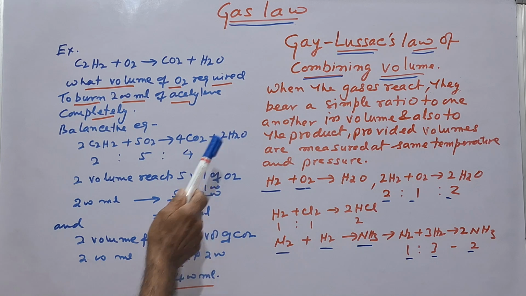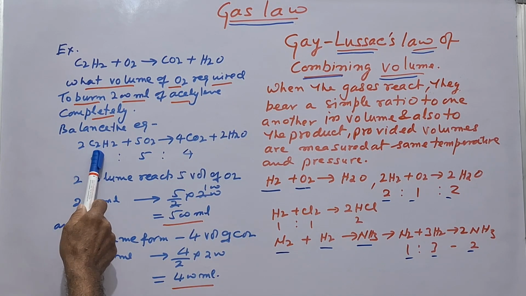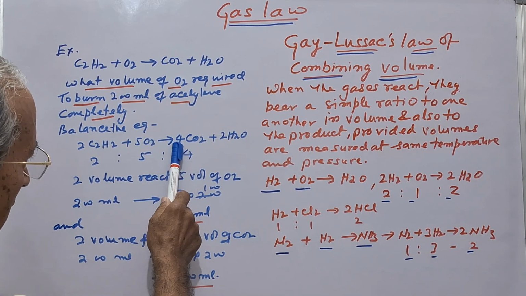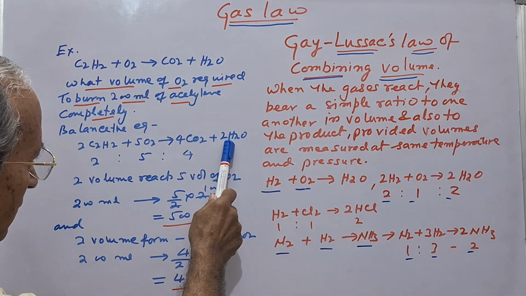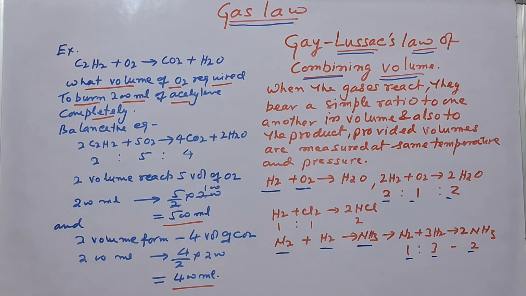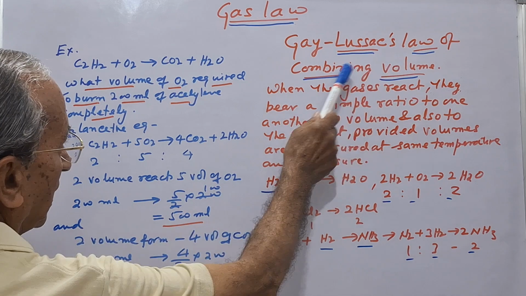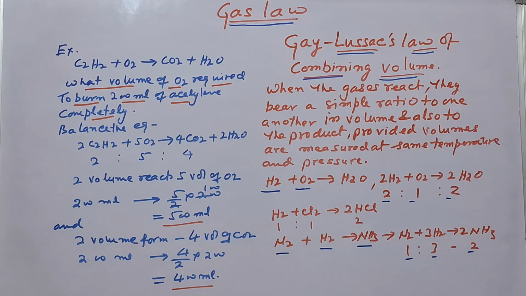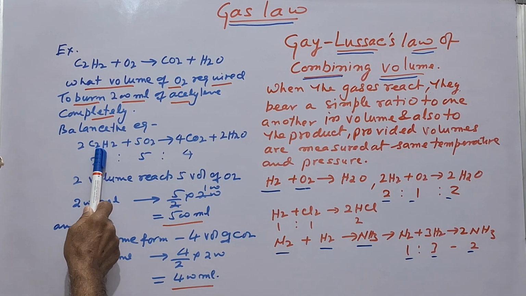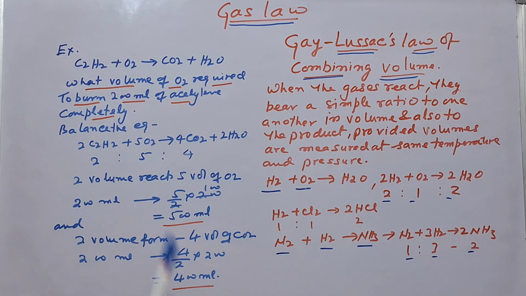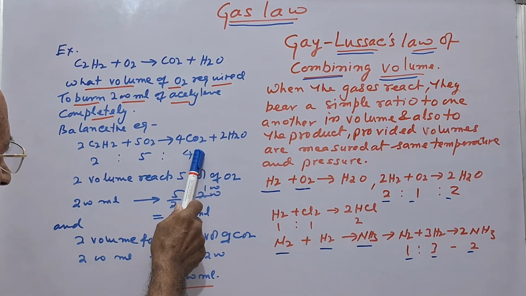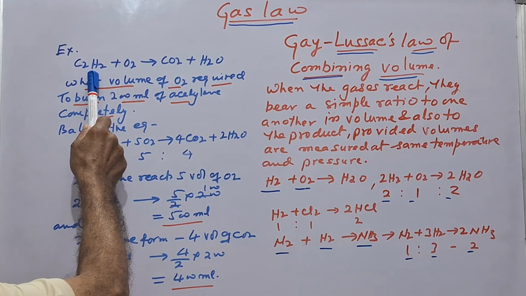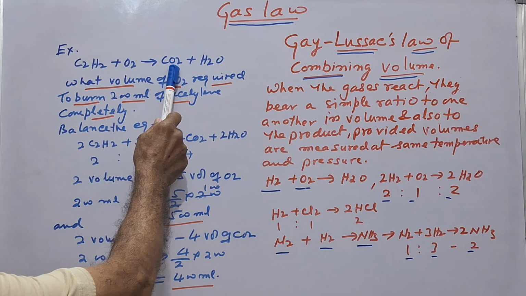Now, when we balance it, 2 molecules of acetylene plus 5 molecules of oxygen form 4 molecules of carbon dioxide and 2 molecules of water. Now as per the law of combining volume, 2 volume of acetylene reacts with 5 volume of oxygen to form 4 volume of carbon dioxide.